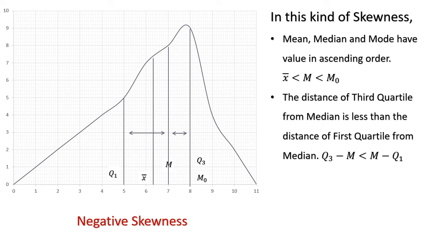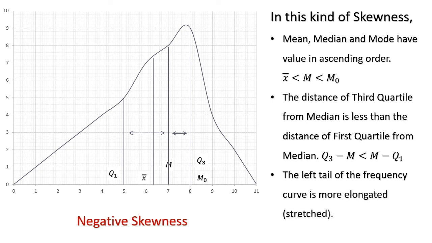As you can see from the diagram itself, the distance is less between median and Q3 and more between M and Q1. And the last characteristic, the left tail of the frequency curve is more elongated, that is stretched. The left side of the curve is more stretched than the right side of the curve.